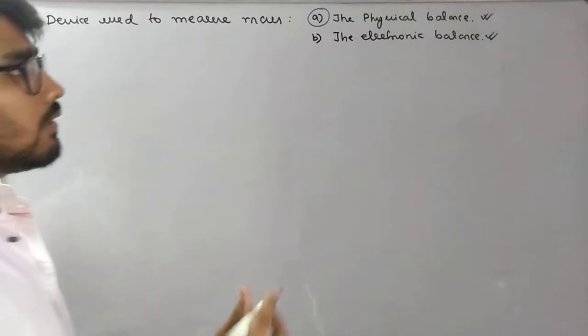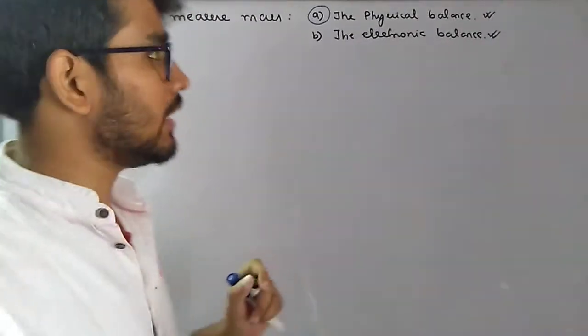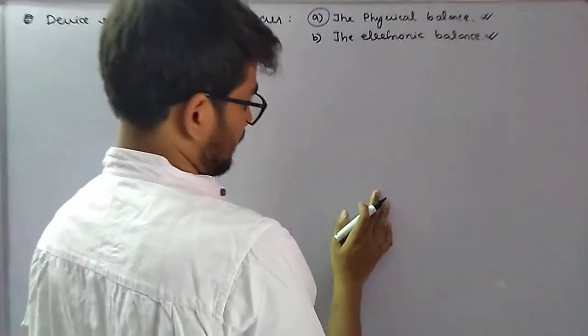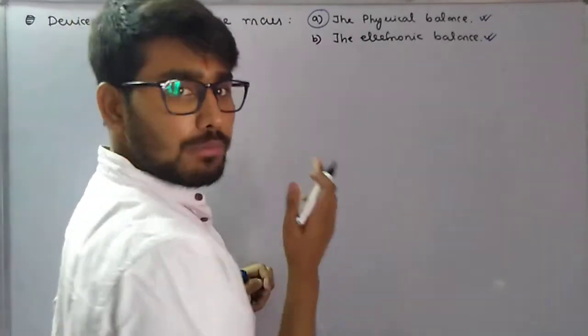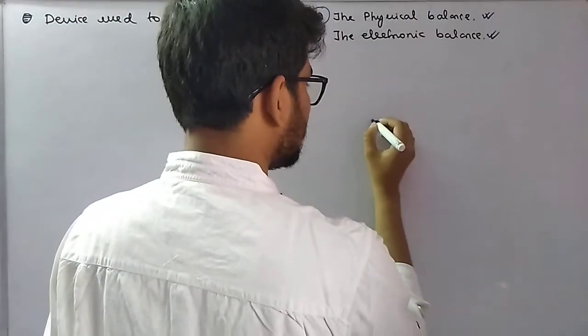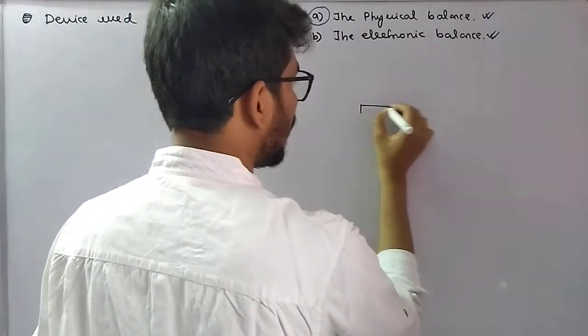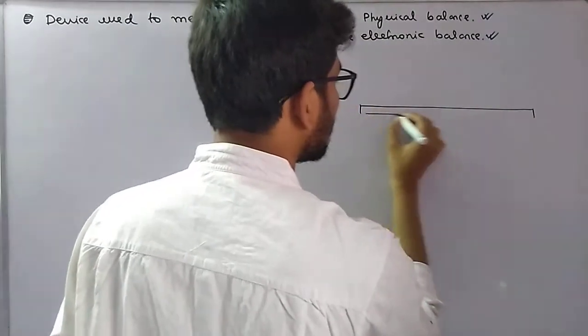Let's give a basic representation of a physical balance. So let's see what a physical balance looks like. It's very simple. Over here you have a straight beam of rod.